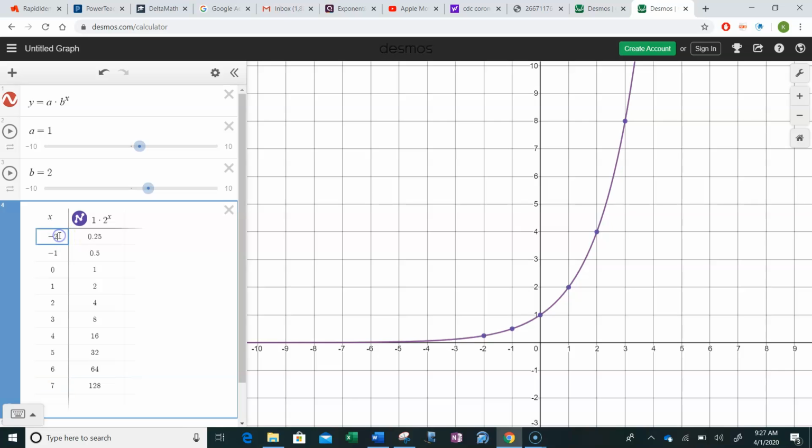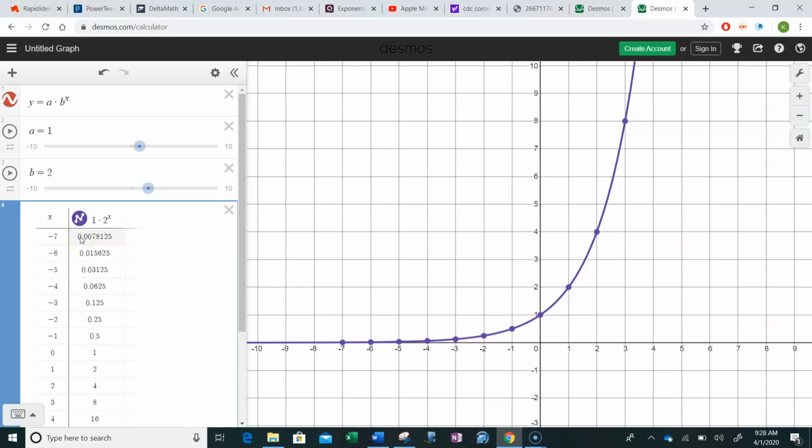But if I was to go backwards in this, and I'm sorry, hold on, I didn't mean to do that. So if I was to go backwards with these numbers, instead of multiplying by 2 as I move to the right, I do the opposite operation, which would be to divide by 2. And so you can see that it gets smaller and smaller and smaller. I'm going from a half to a fourth to an eighth to a 16th to 1 out of 32 to 1 out of 64 to 1 out of 128.